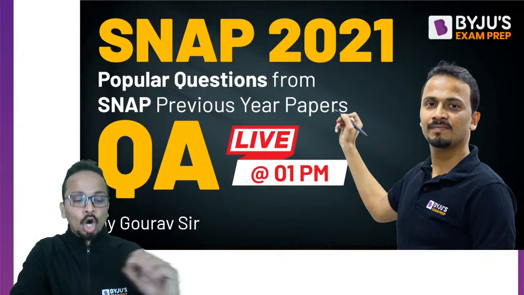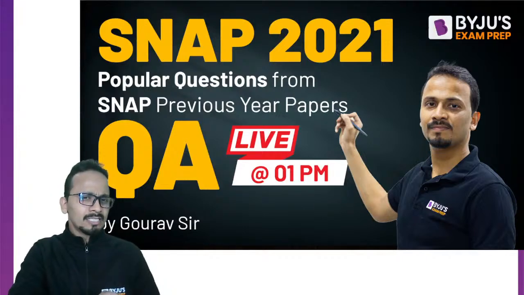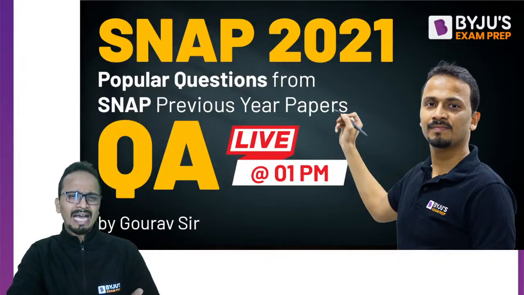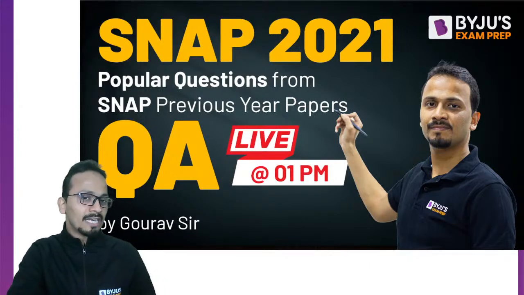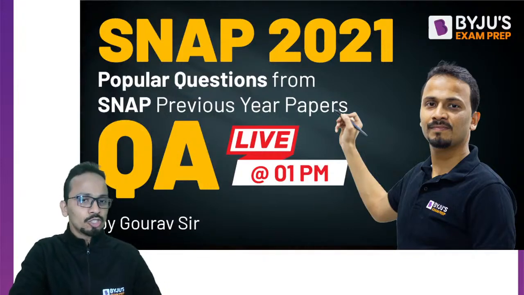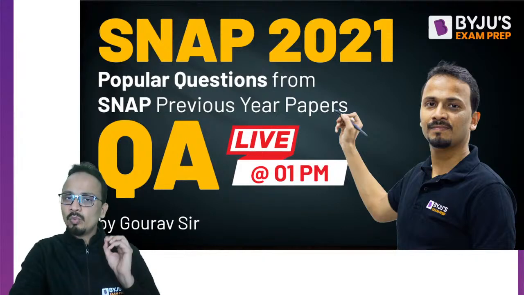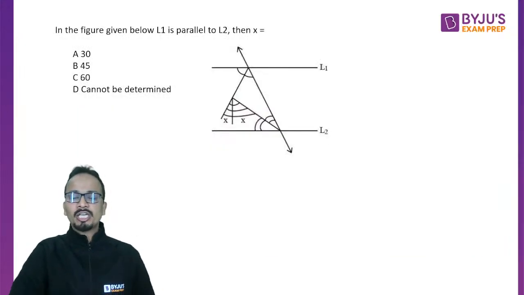So, the first question on your screen now, I'll be giving you around 30 seconds to solve every question. We have less amount of time. So if you want, you can pause the video and resume from there if you want some more time to solve that question. I'll be giving you around 30 to 45 seconds for every question, after which I'll start with the discussion. All right, so let's begin. Question number one.